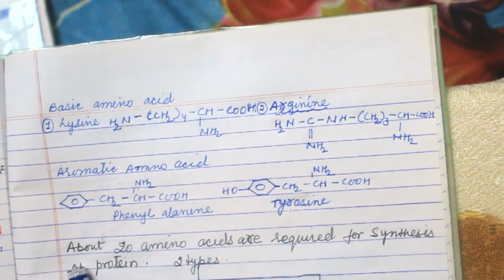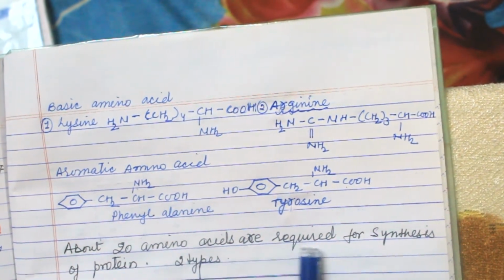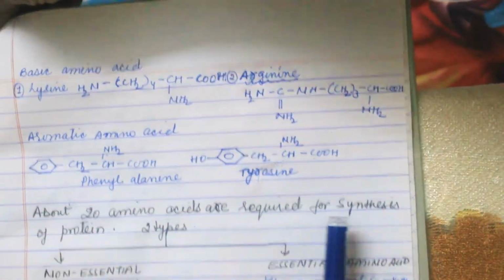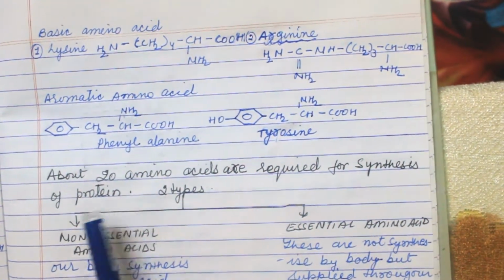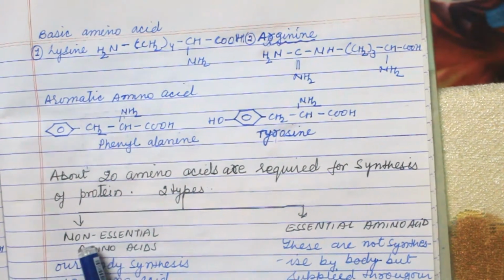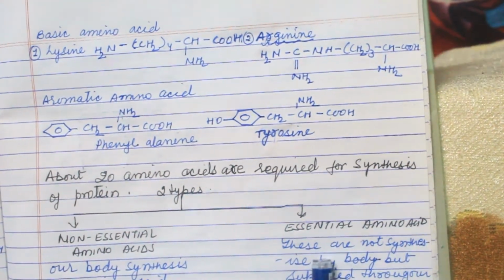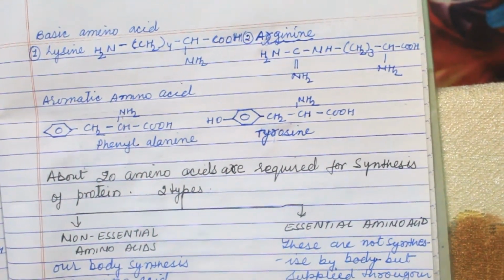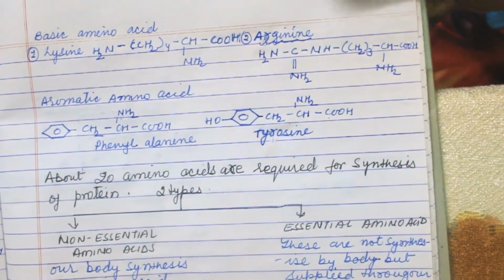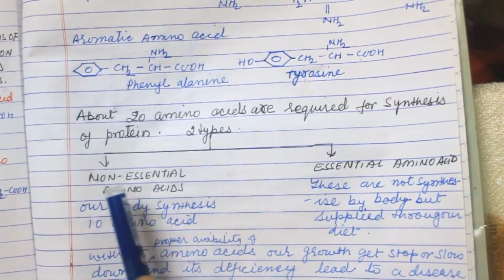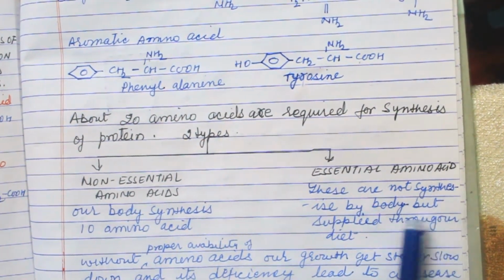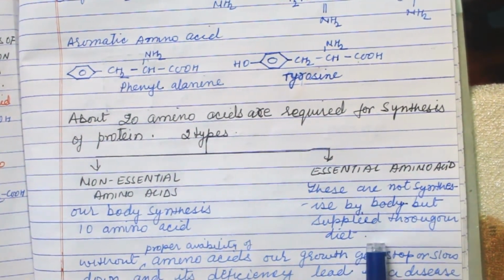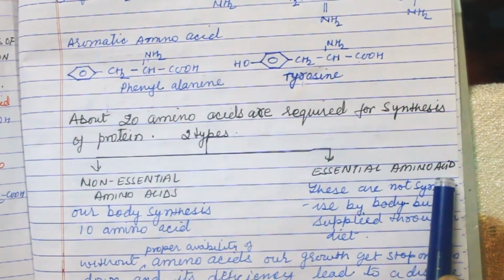Now next, about 20 amino acids are required for synthesis. Synthesis means to make protein. 20 amino acids are there which make protein. They are of two types, non-essential amino acids and essential amino acids. Our body synthesizes 10 amino acids itself, that is non-essential amino acids, and these are not synthesized by the body but supplied through our diet. So these are the essential amino acids.